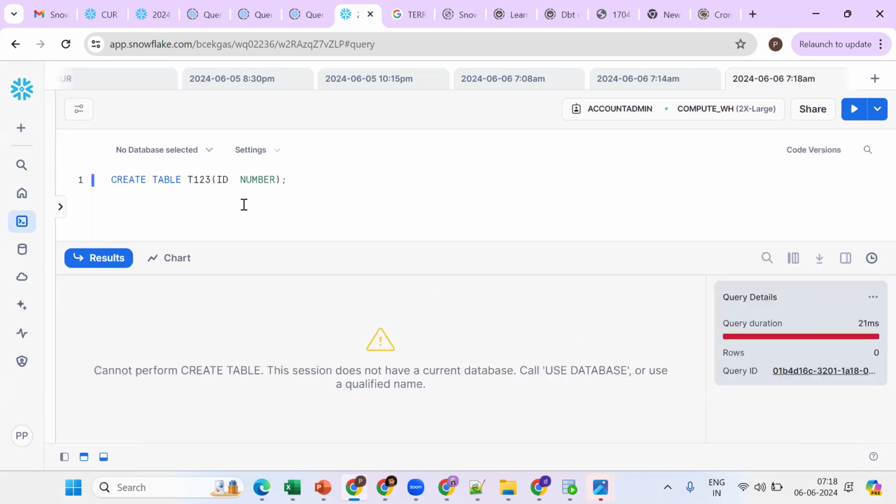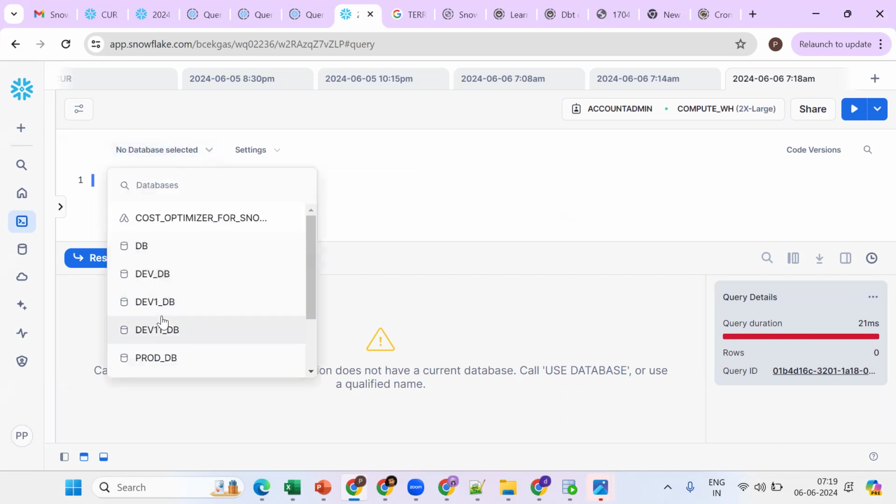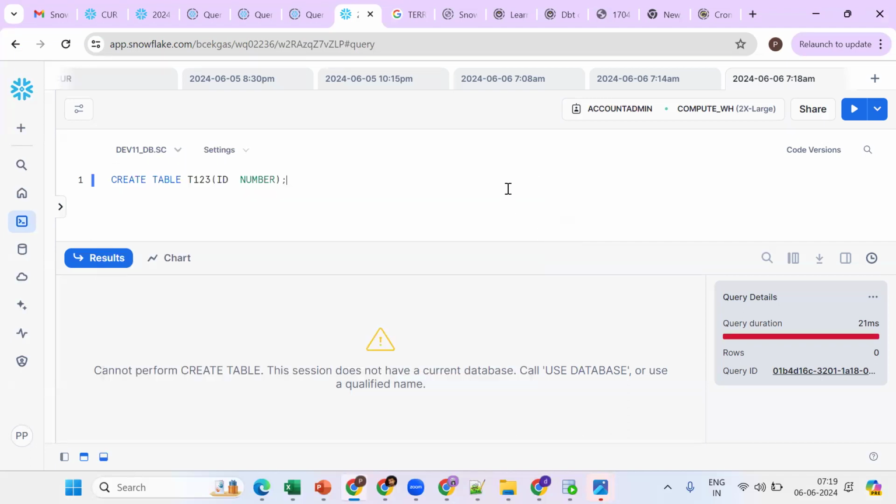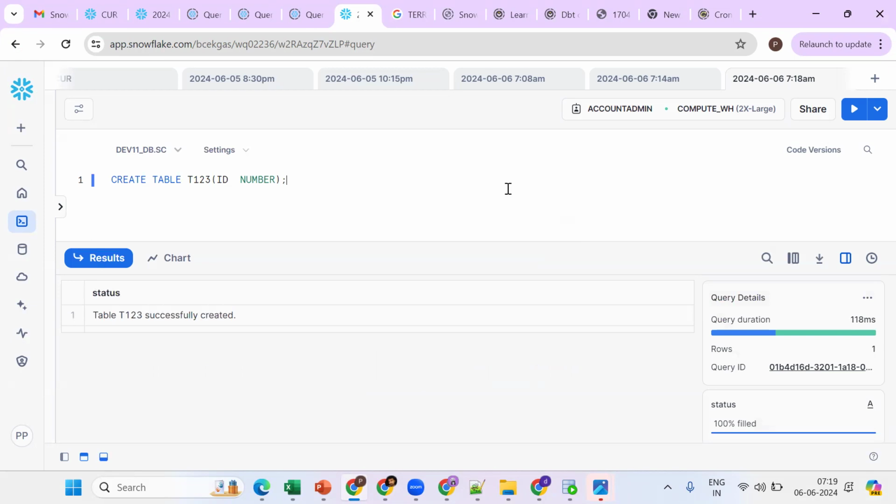Now see what happened. If you want to create any table, what should be there? The database name and schema name should be there. The context is not selected here. So we should select a database and a schema. Now try to create one table.